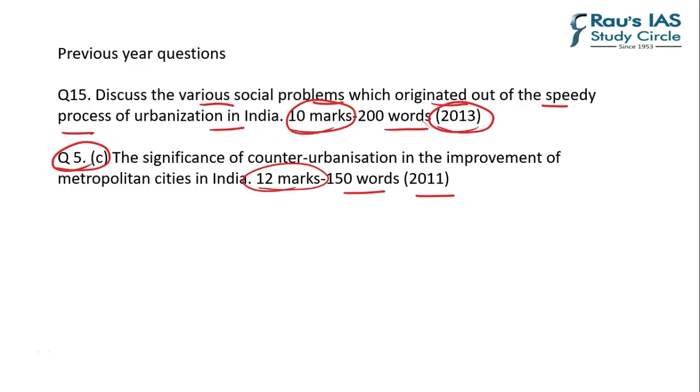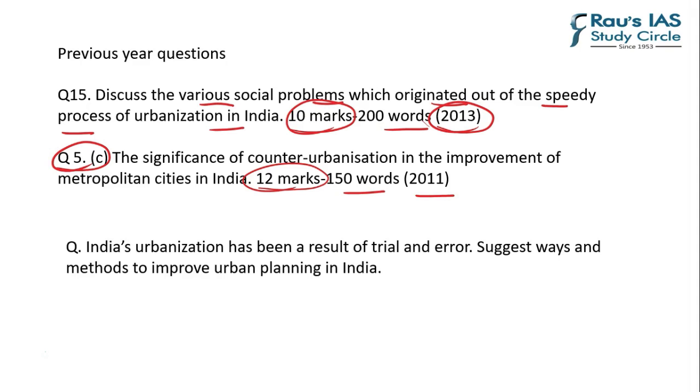Based on this article, I would suggest a question which you can answer in your own words through the information given in this article. So you should try to answer this question: India's urbanization has been a result of trial and error. Suggest ways and methods to improve urban planning in India. You can utilize the information given in the article, and based on that, you should answer this question.